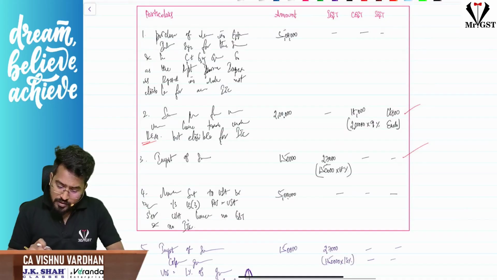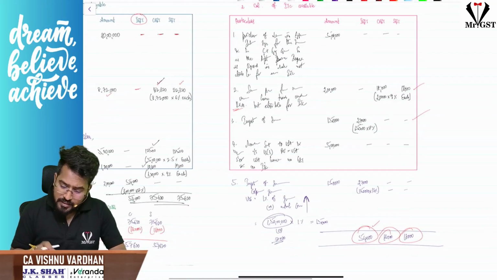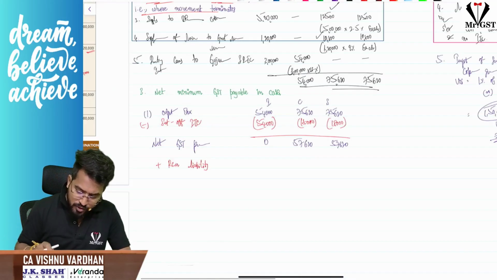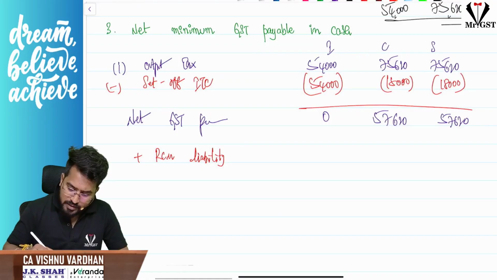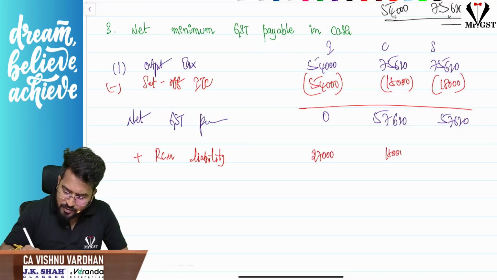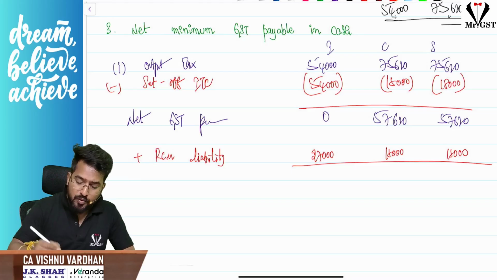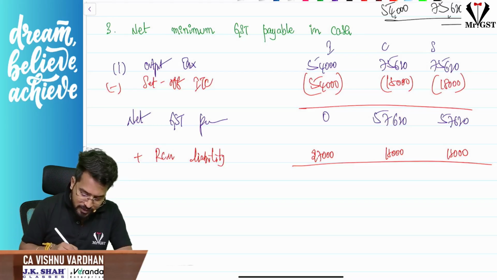So here 27,000 IGST RCM, 18,000, 18,000 CGST, SGST RCM. So if you see, RCM liability is nothing but 27,000 IGST, 18,000 CGST and SGST.